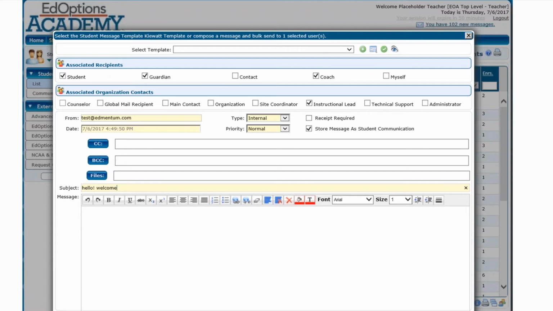Once I've entered in my subject, I can create my message. This is going to be an important step that you're going to want to take when you first log into the system, is to create a template. So you can send it just to yourself at first if you don't want to include any students, so that you can get that template all created and ready to go. This is how you're actually going to create your signature. So I can sign in, sign my signature.